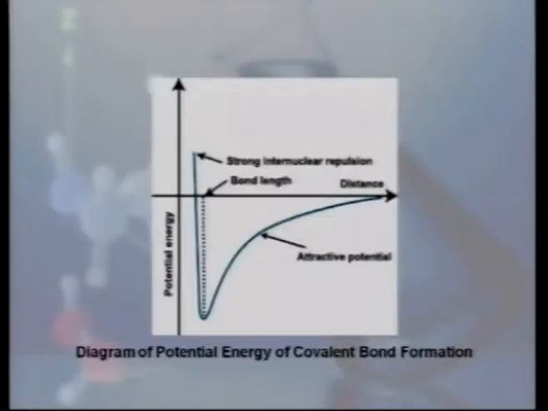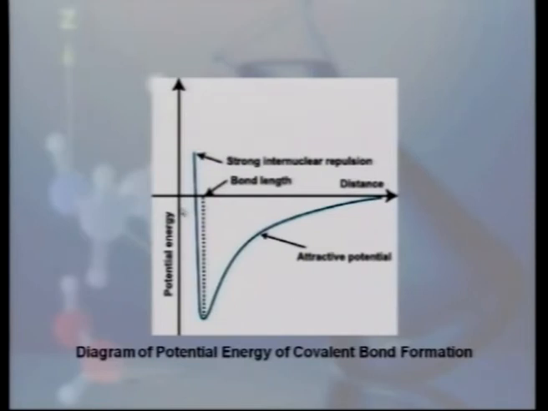We can better understand this with the help of this diagram, which shows variation of potential energy of covalent bond formation. Here we can see, as the two atoms are coming close to each other, then potential energy of the system starts decreasing. Here it reaches a minimum value, and then after this distance it suddenly rises.